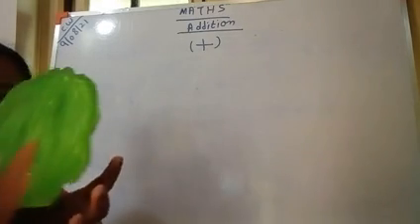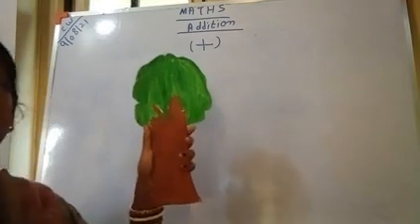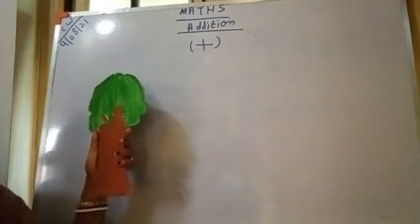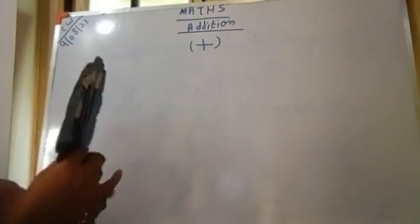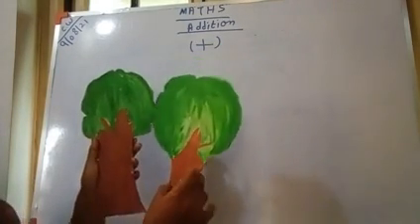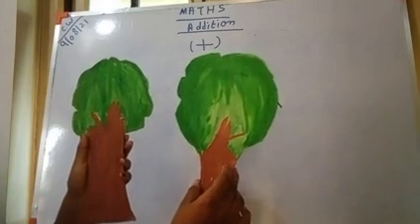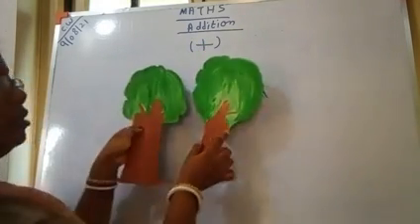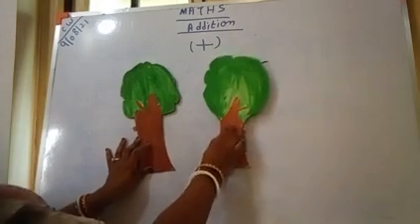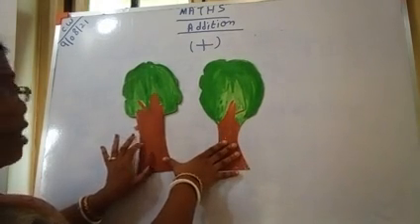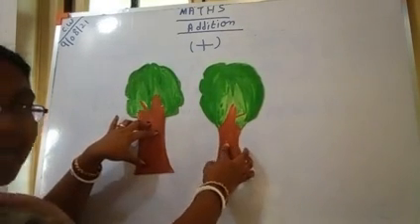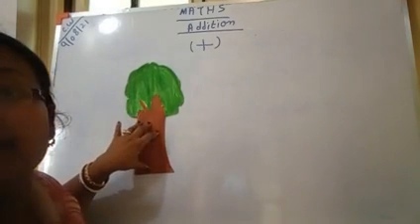Suppose I have this, how many trees? 1 tree. And I add 1 more tree. Now how many trees do we have in both? This is 1 tree and I have added 1 more. So it becomes how many? 1, 2. This 2 is the answer, and 2 is the addition.